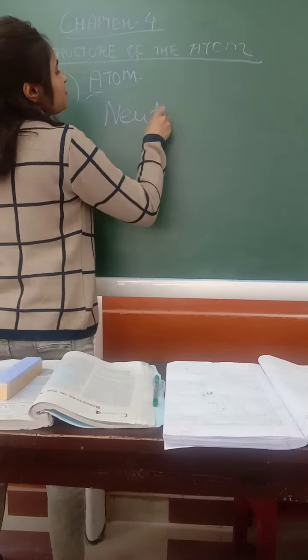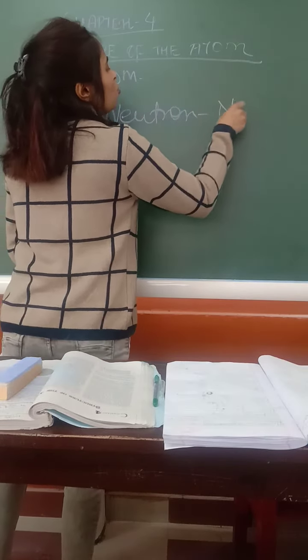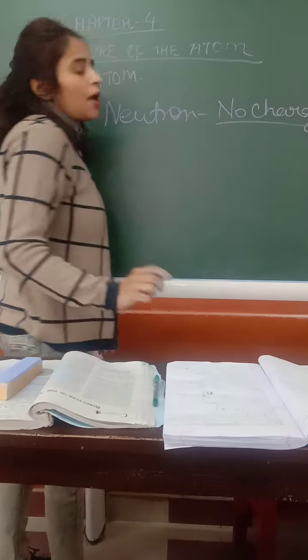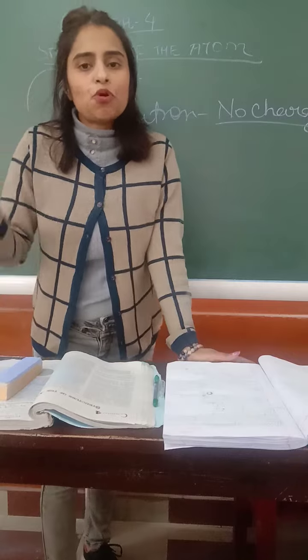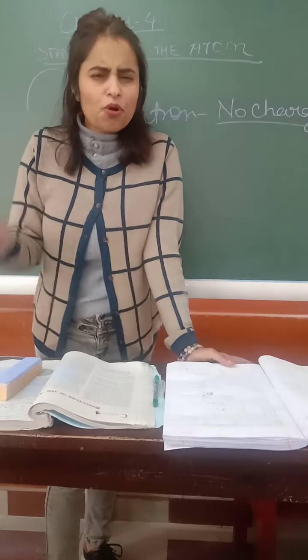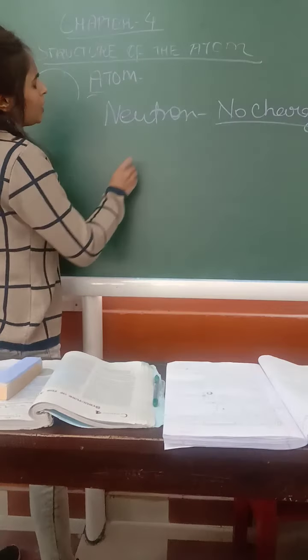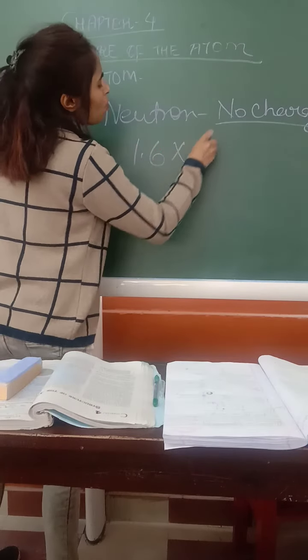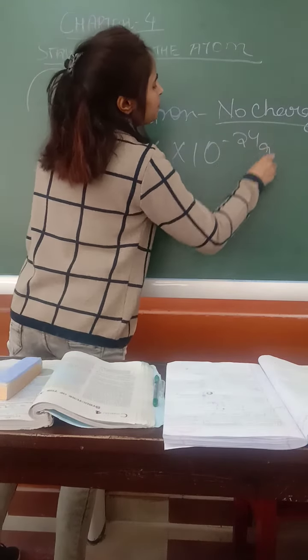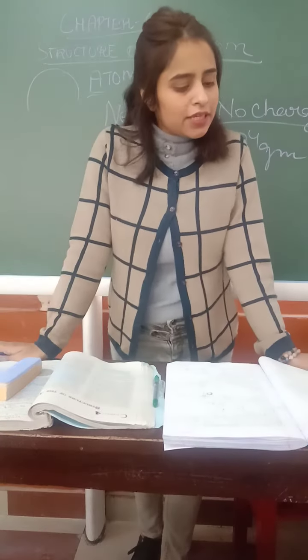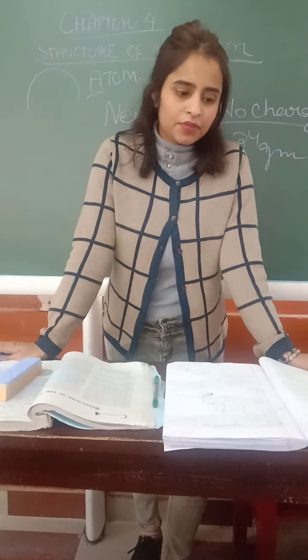Neutron, no charge. But students, do you know it doesn't have any charge, though its weight is approximately equal to proton. So it is around 1.6 into 10 to the power minus 24. Okay students, so this is the mass of neutron.